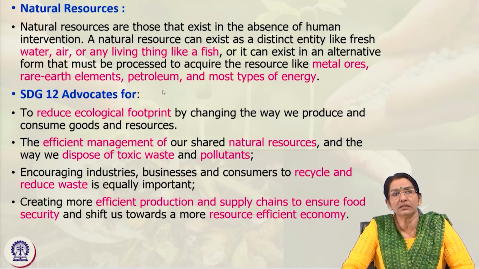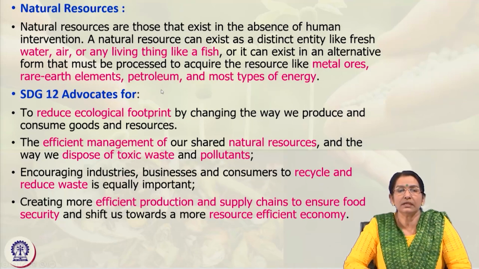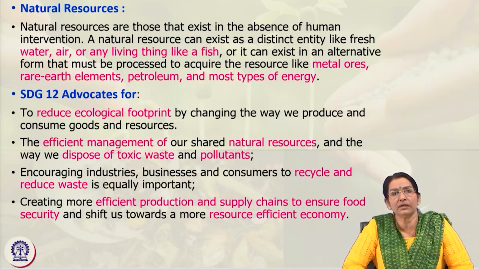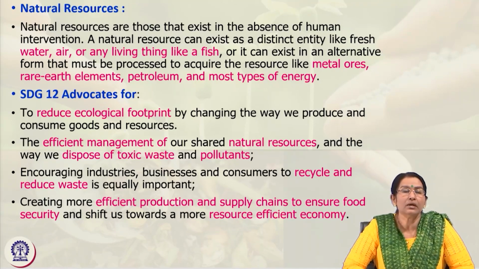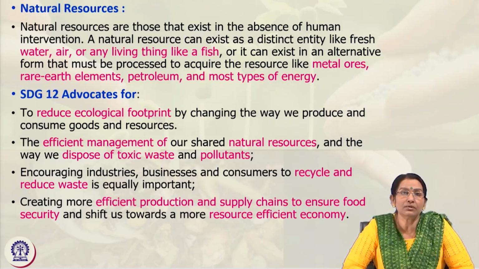SDG 12 advocates reducing the ecological footprint. Whenever we consume resources, food products, other goods and material things, automatically some energy use and carbon footprint result from this consumption. So how do we reduce this ecological footprint?